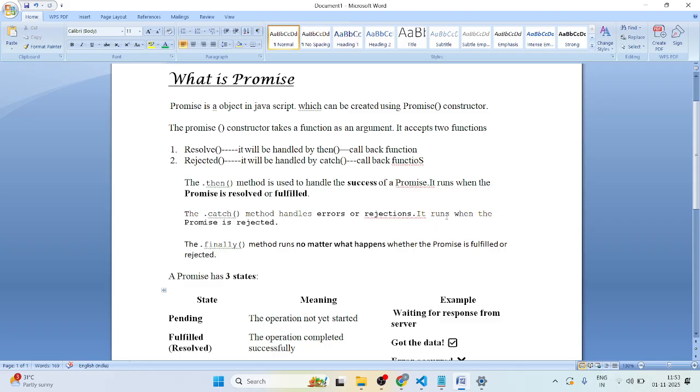Suppose there are two friends, Ram and Shyam, and Ram tells Shyam to bring a notebook from the market. Shyam says, yes, I'll keep your promise. I'll go to the market and I will bring a notebook for you. At this point of time, the promise is in the pending state because the promise has not yet started execution.